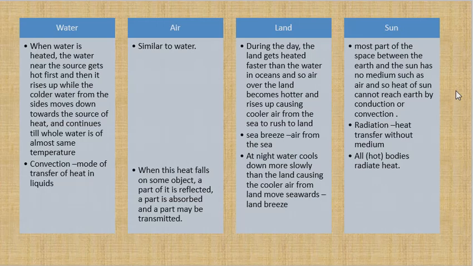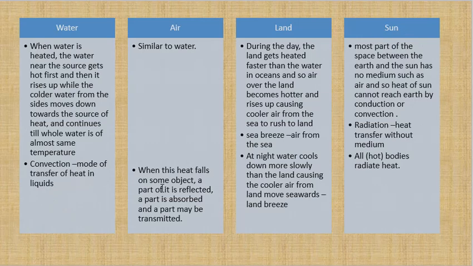Troposphere, stratosphere, we have studied. So the atmosphere is only so many kilometers thick. It is not extending up to the sun. There is a lot of space between the atmosphere of the earth and the sun which is empty. So the sun's rays cannot reach earth by way of convection or conduction.